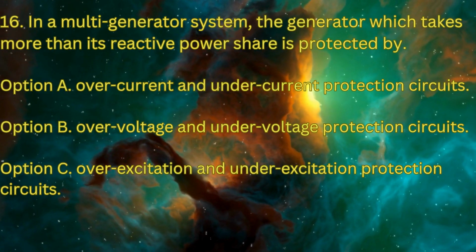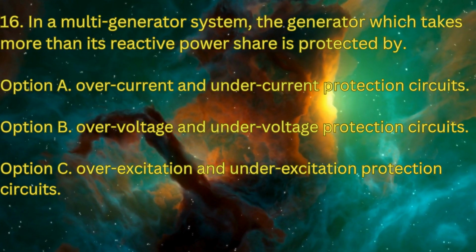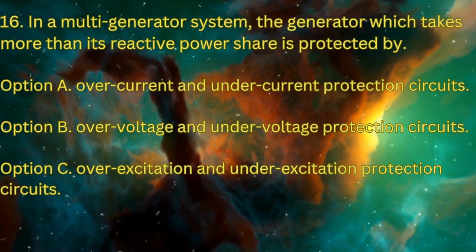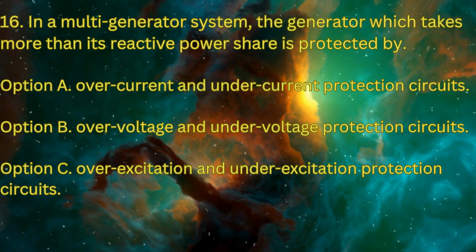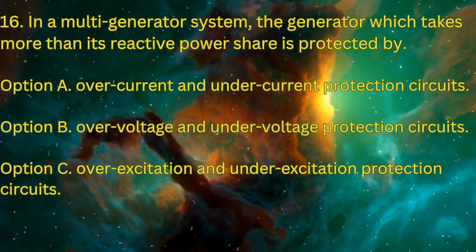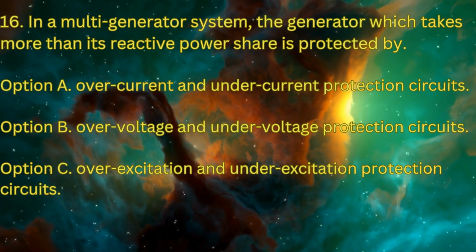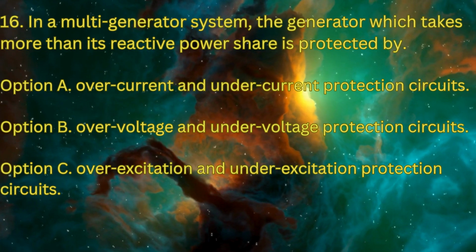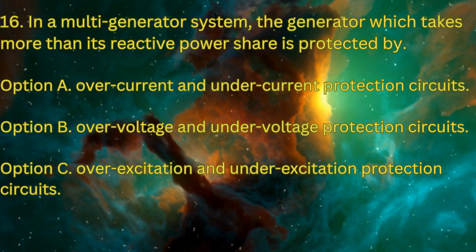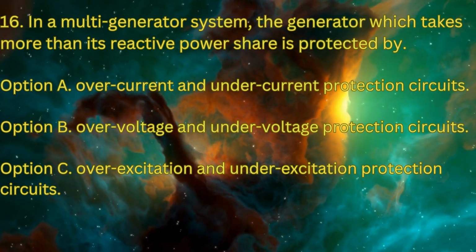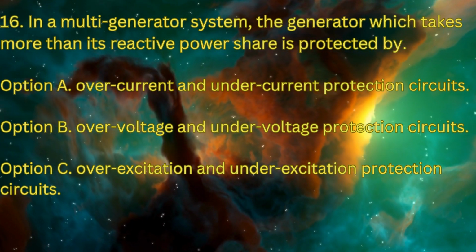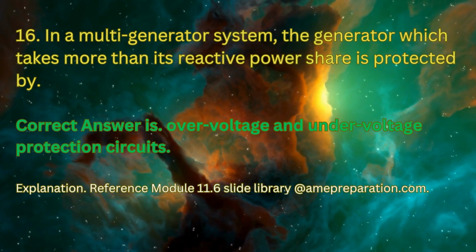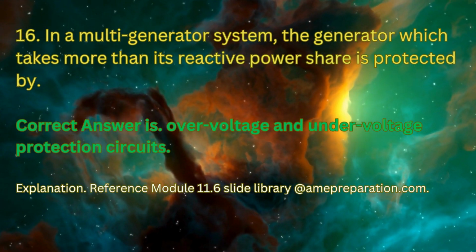Question number 16. In a multi-generator system, the generator which takes more than its reactive power share is protected by: option A, overcurrent and undercurrent protection circuits; option B, overvoltage and undervoltage protection circuits; option C, overexcitation and underexcitation protection circuits. The correct answer is overvoltage and undervoltage protection circuits.